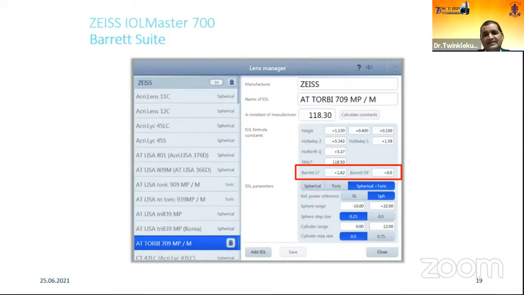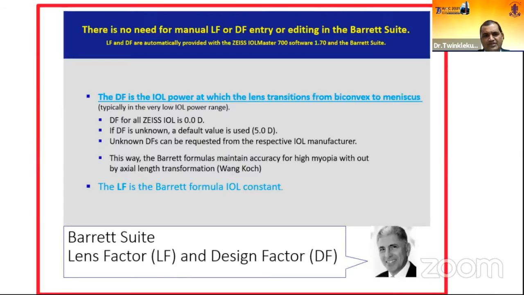This is the way Barrett gives the results in our IOL Master 700, and there are two constants. We have to understand these two constants, which is why I have kept this slide. Barrett has two constants: one is the LF value and one is the DF value.